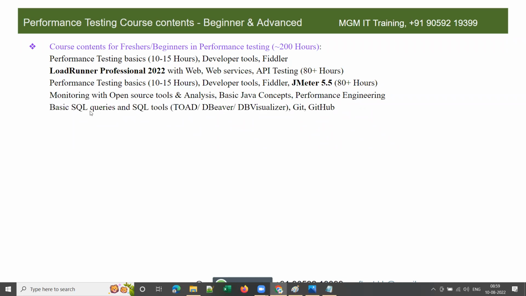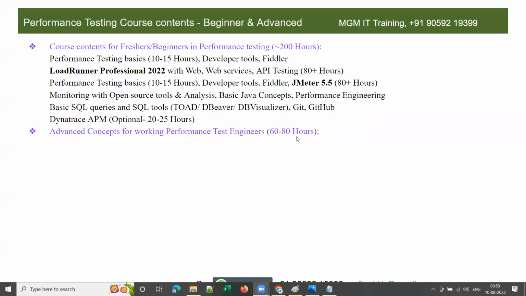I'm also going to cover basic SQL queries and SQL tools like DBeaver or DB Visualizer, which are predominantly used in organizations. These are all universal database tools, meaning you can work with any database by using these tools, right? And Dynatrace APM training is optional. It comes around 20 to 25 hours, and I'm planning to run it as a weekend batch. Okay, so these are the course contents required for freshers or beginners in performance testing.